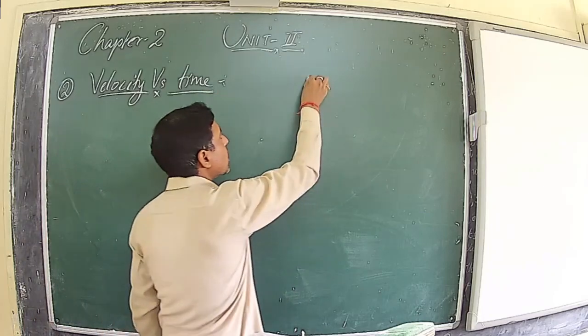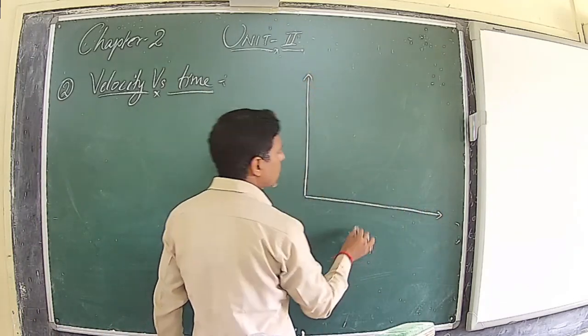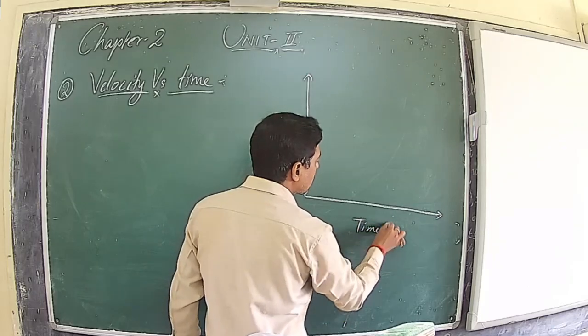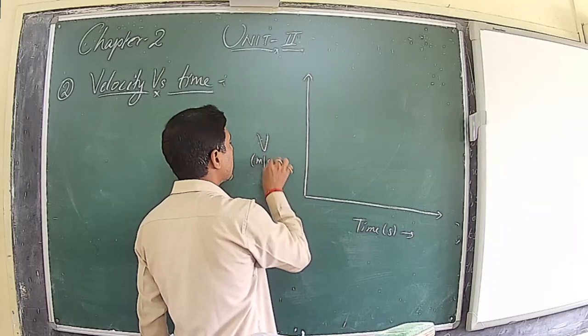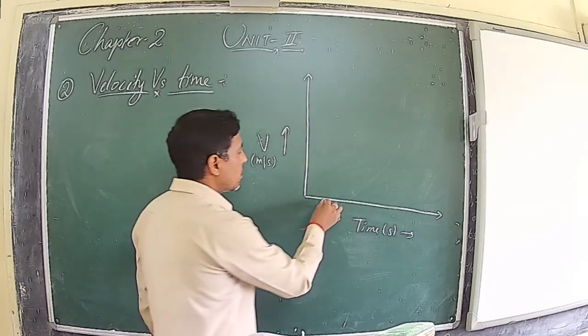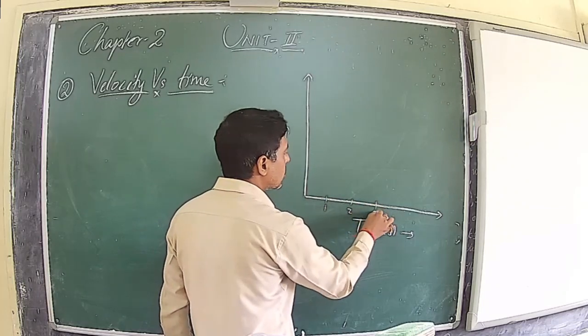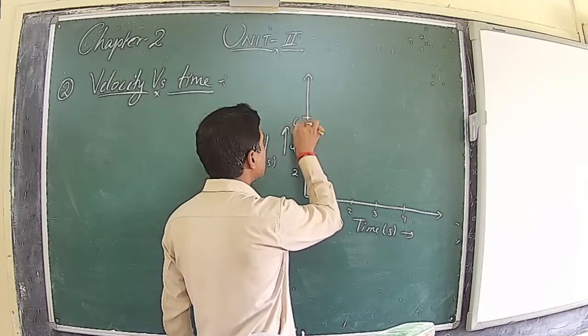Now again, similarly, we will plot a graph between velocity and time, where time is on x-axis and velocity is in meters per second on y. Let this be 1, 2, 3, 4. Let this be 2, 4, 6, 8.